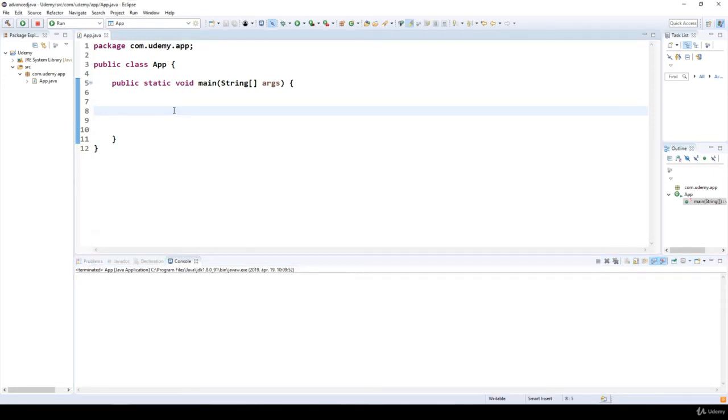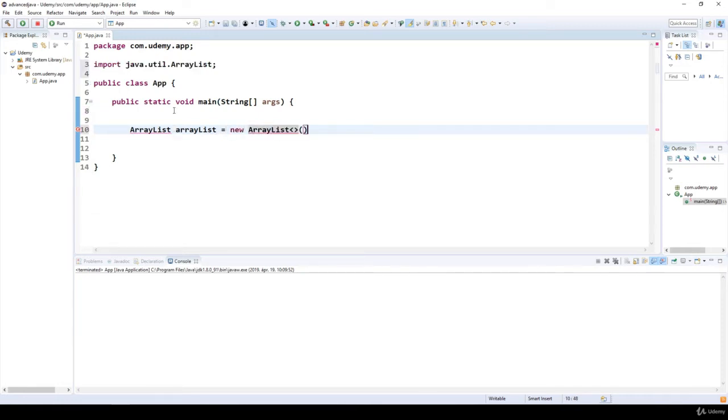So first of all, if we take a look at the array list implementation, we can use an array list without any problem. So I instantiate a new array list, the java.util.ArrayList, and I'm not going to use generics. So in this case, we are able to store any type we want in this array list.